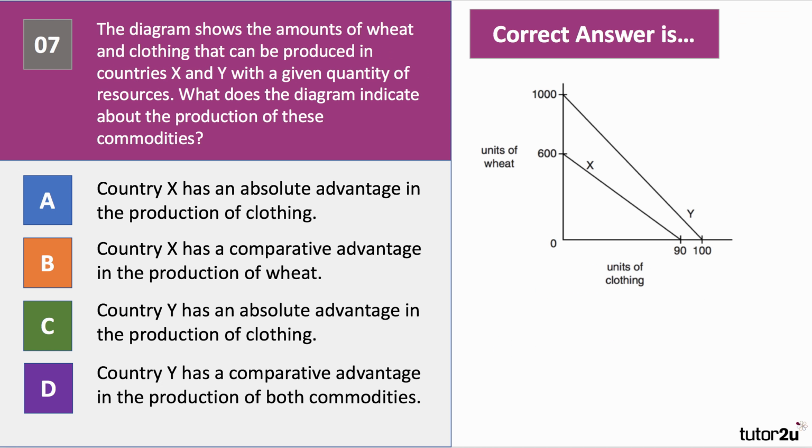Question 7 tests and checks your understanding of the theory of trade. The diagram shows the amounts of wheat and clothing that can be produced in countries X and Y with a given quantity of resources. What does the diagram indicate about the production of these 2 commodities, wheat and clothing? Have a go, please, at question number 7.